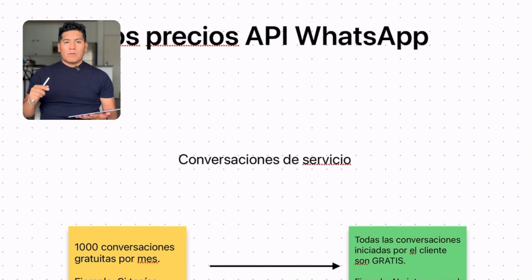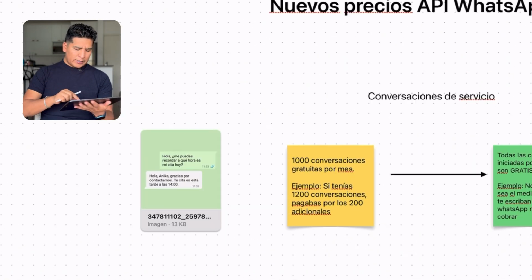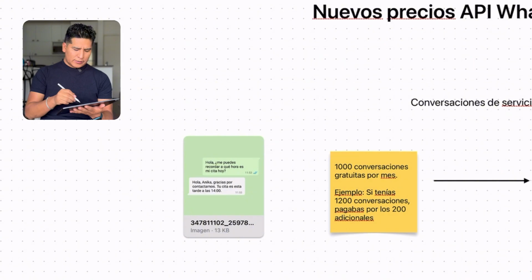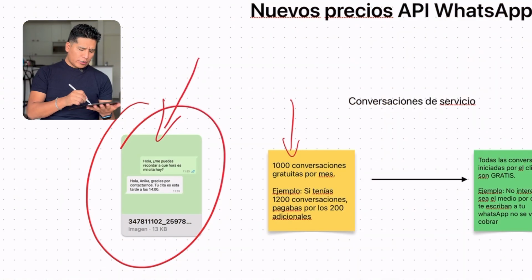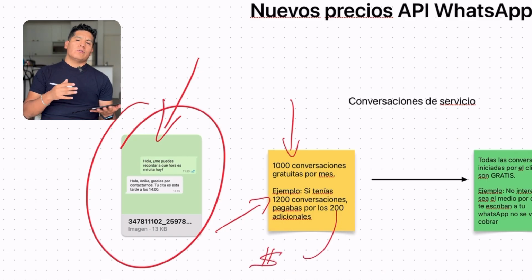First, the API is charged. Before, how did the payment process work? As follows. And I will explain it to you in parts. You had conversations that were categorized in service. What did this consist of? If a client writes to you, meaning they start the conversation, that was in the services category, and normally Meta gave you 1,000 free initiated conversations per month, which means you could receive 2 messages per month from 500 clients, right? Today they write to you, okay, and within a week they write again. That was already counted as 2 conversations. So if you received 1,200 conversations, you had to pay for those 200, so you only had 1,000, no?